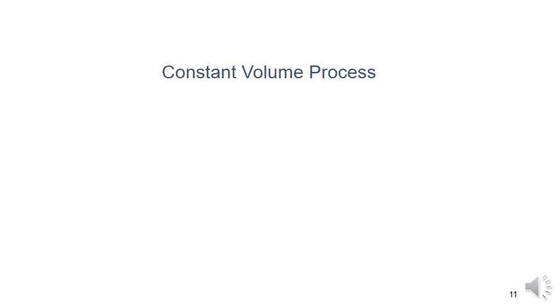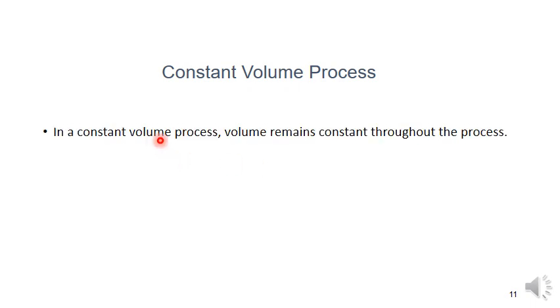So here there is no mass transfer. That is an example of a constant volume process. In a constant volume process, the volume remains constant throughout the process. As the name itself indicates, throughout the process we are keeping the volume constant, and that is called a constant volume process.